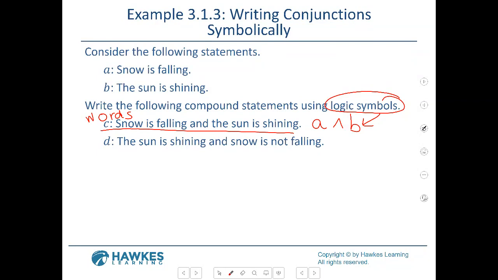When you write in symbolic form, where did I get A and B from? That was at the beginning of each of the statements. They'll give you the statements, and then they put and right here, so you replace and with this symbol.